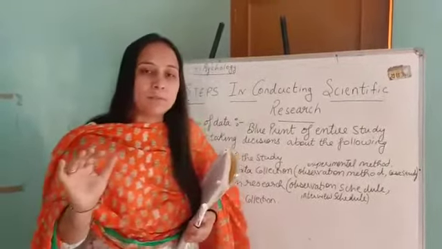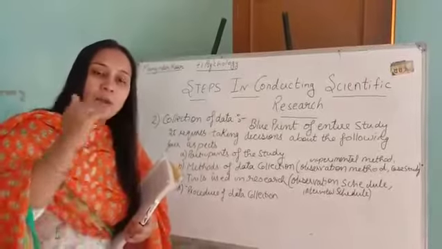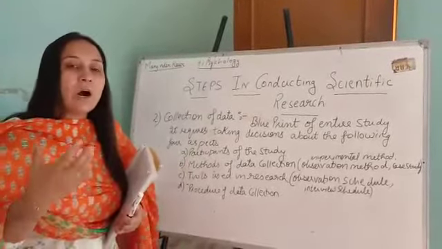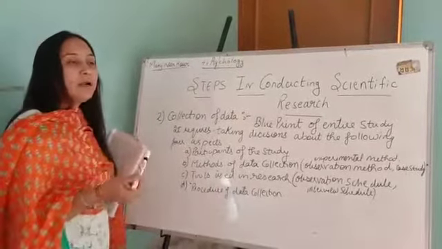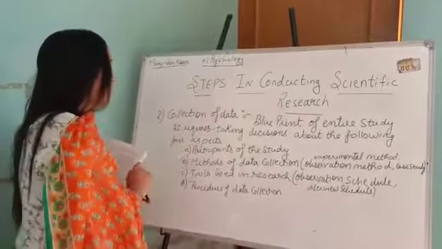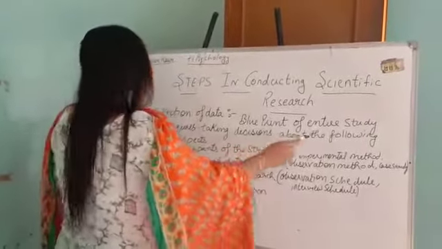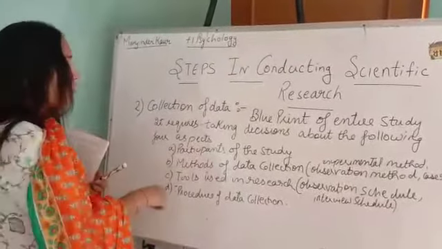In creativity and intelligence, which is important for the development of a child, suppose this is a problem, okay? In this problem, how will we collect the data from the students, from the children, from kids? What are the methods which are helpful in collecting the data? First of all, we will read this. It requires taking decisions about the following 4 aspects. There are 4 aspects in collection of data.